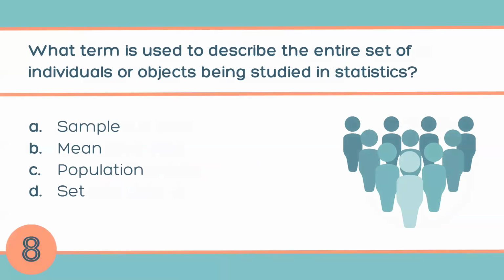Question number 8. What term is used to describe the entire set of individuals or objects being studied in statistics? This is called population.